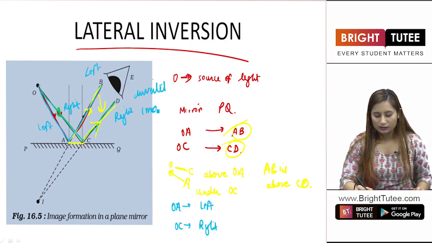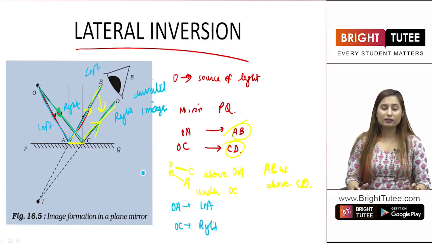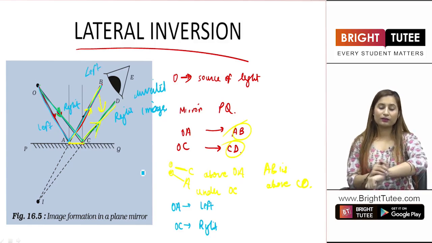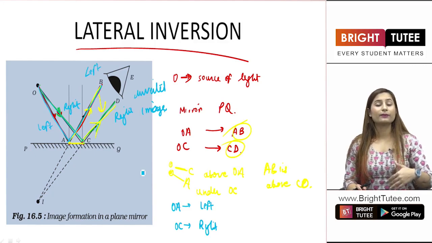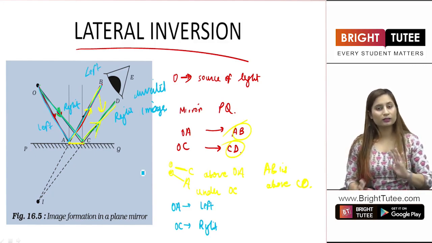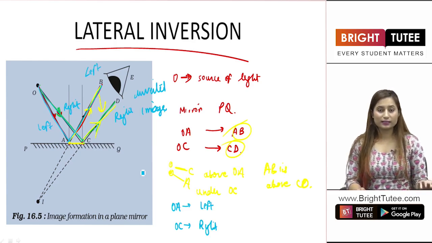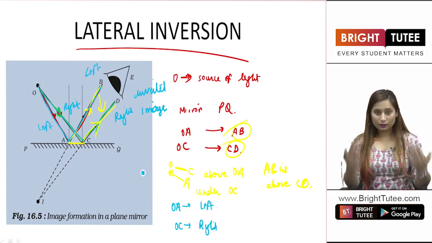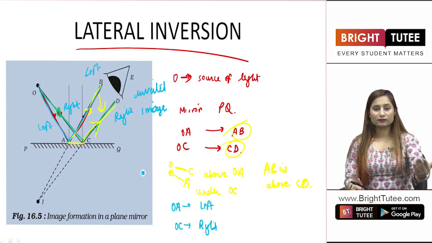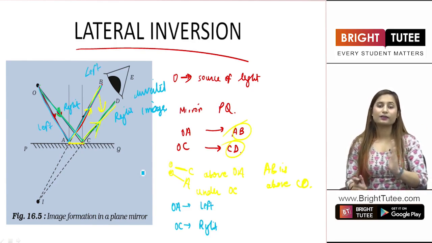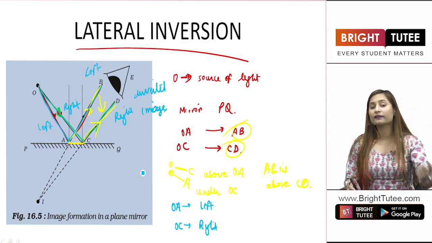You can also understand this with the help of a mirror. Simply, when you stand in front of a mirror, if I am wearing this watch in my left hand, in the mirror it will appear that I am wearing it in my right hand, right? You can notice that at your homes as well. You can wear any kind of cloth or accessory. You will see that the object in the image appears inverted. It is not exactly the same. If I have worn something on my left, it will appear to be on the right in the mirror.